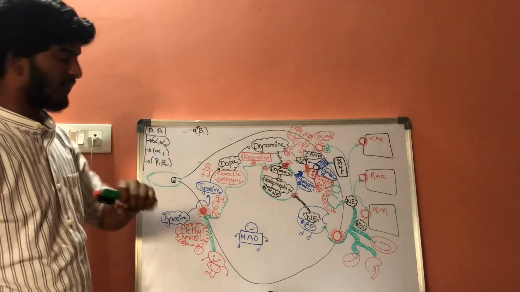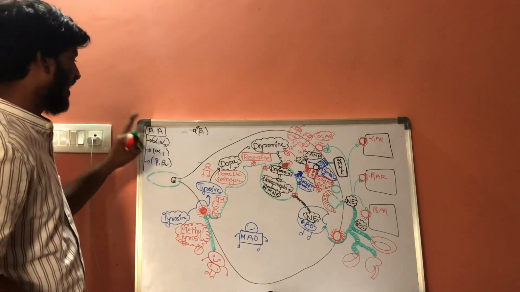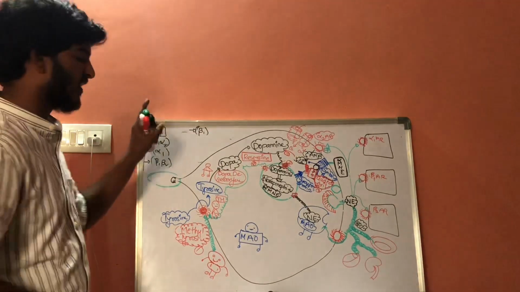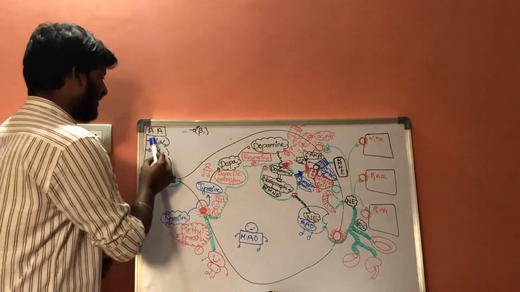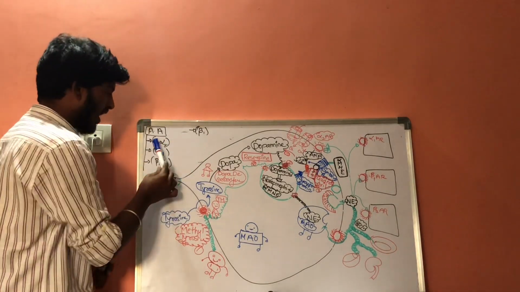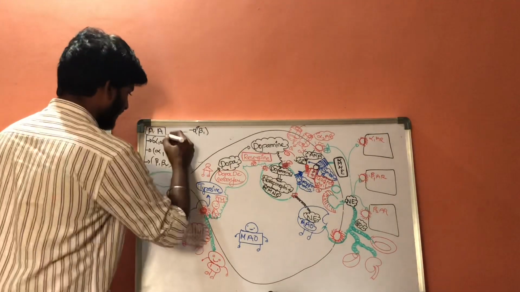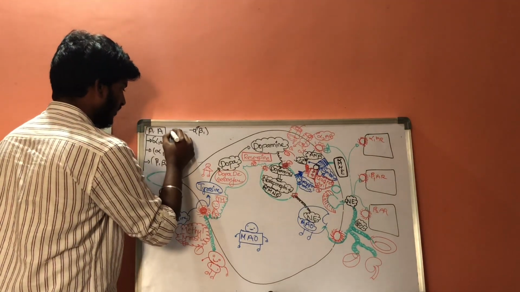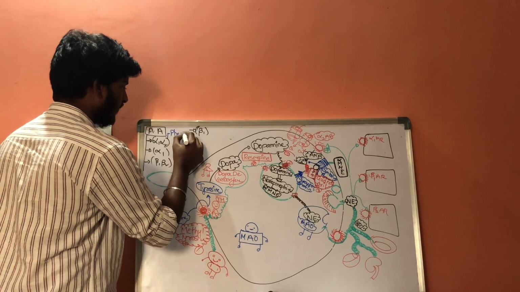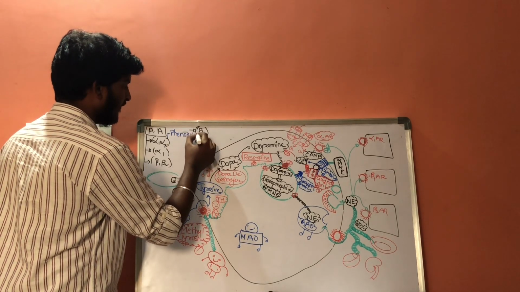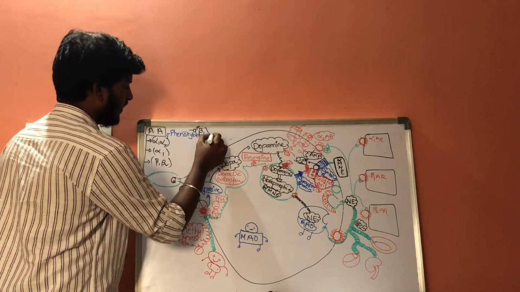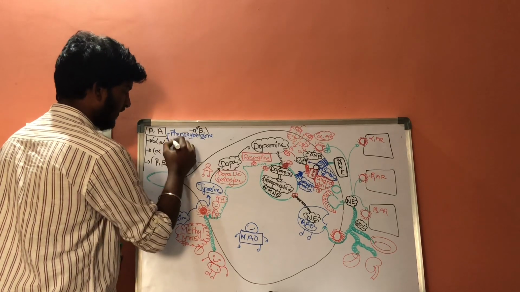Now, the special drugs which are acting on alpha 1 and alpha 2 receptors, that are adrenergic antagonists which will inhibit the action of these alpha 1 and alpha 2 receptors, are called phenoxybenzamine and phentolamine.